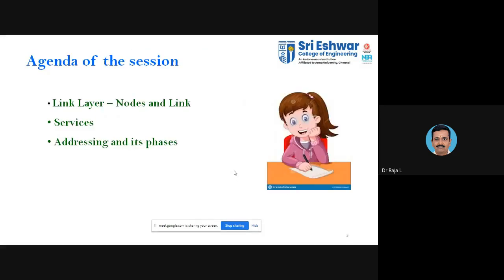Now we will discuss the link layer. So far we discussed the physical layer. Unit 2 deals with the physical layer and the link layer. Now we come to the second part, that is the link layer. In that we will be discussing nodes.